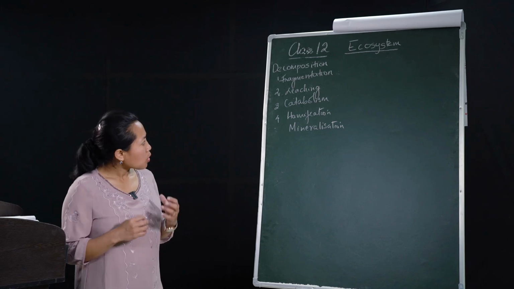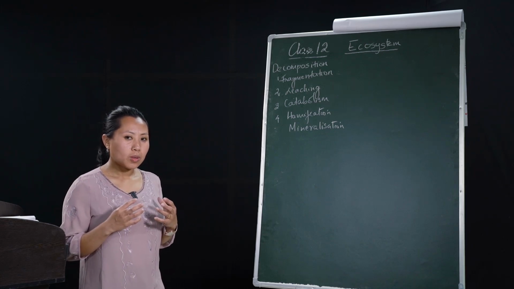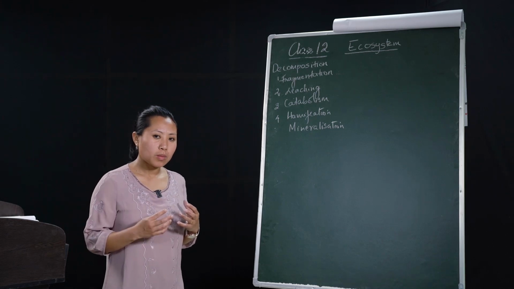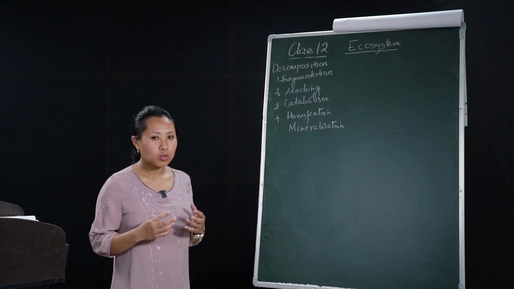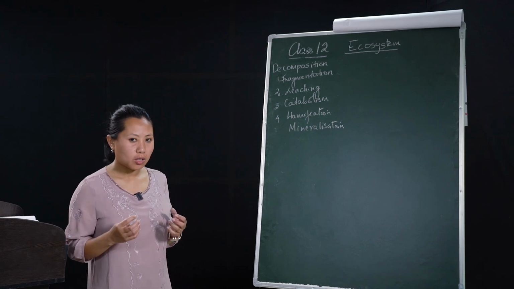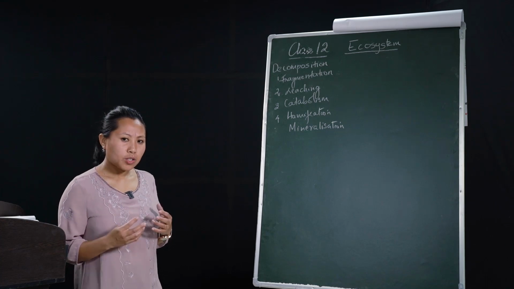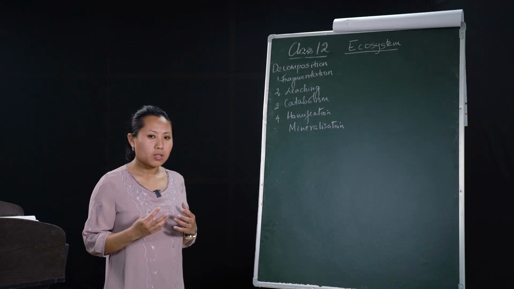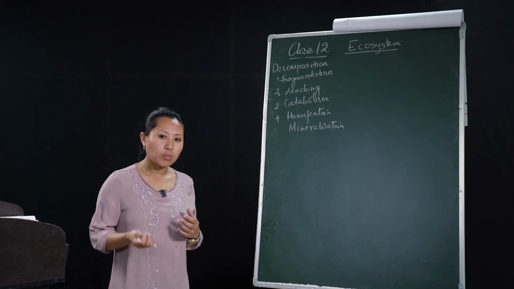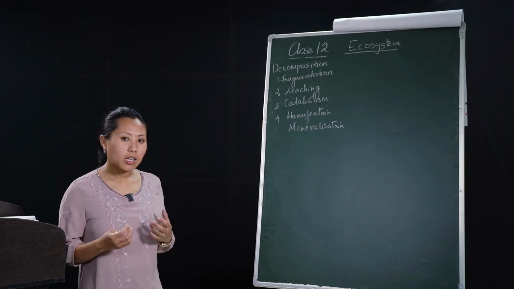Detritivores are those organisms which feed upon the detritus. So fragmentation brings about the breaking down of complex organic compounds into smaller particles, so that the surface area of the detritus is increased for the detritivores. And during fragmentation, nutrients are released, from which the decomposers also get their nutritional requirements.